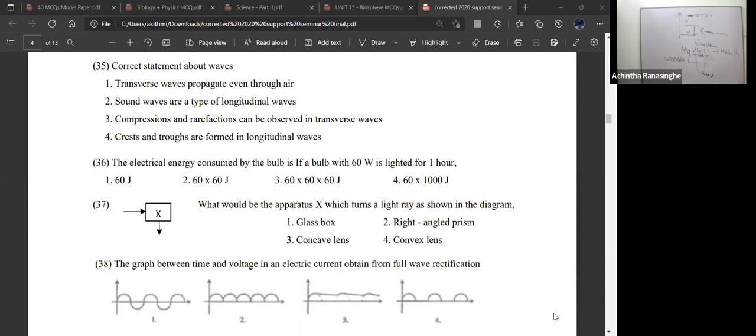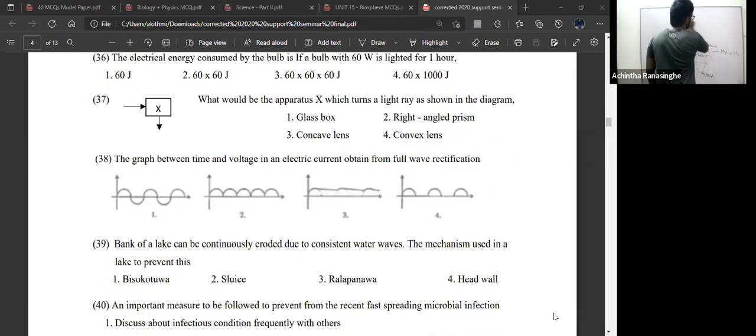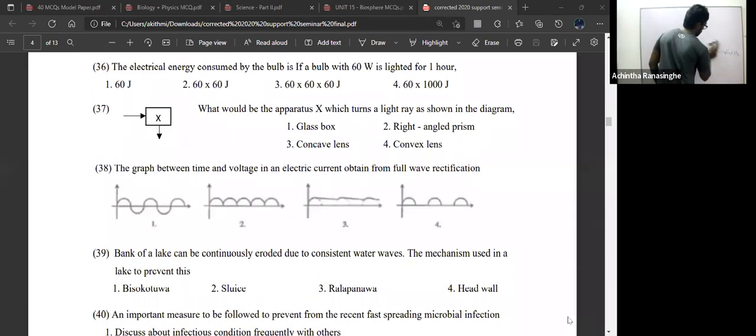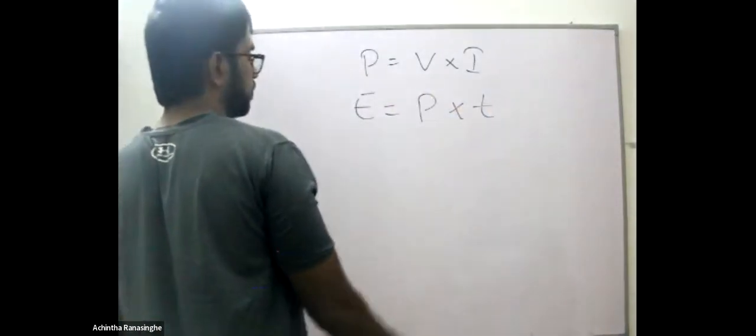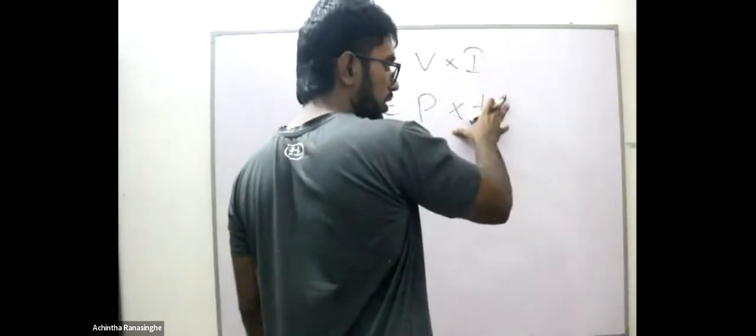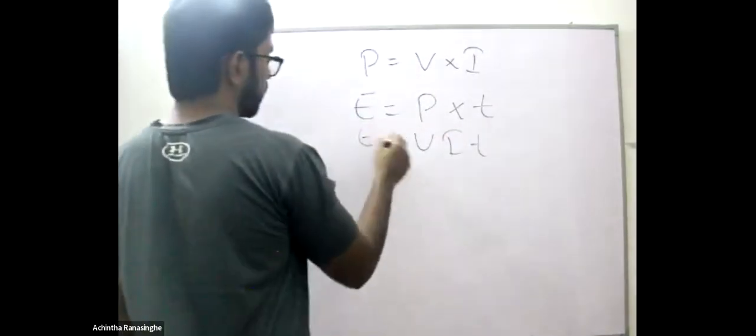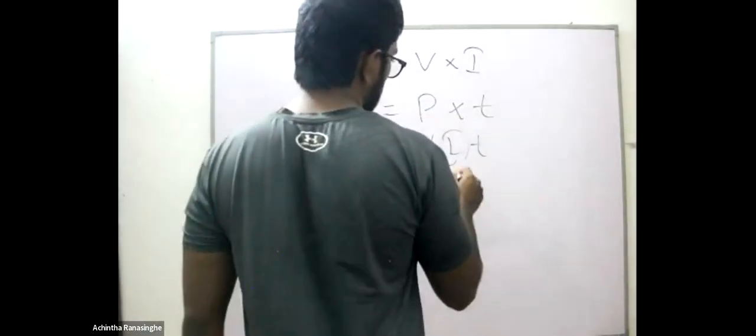The 36th one. The electrical energy consumed by a 60 watt bulb lighted for a given time. Power equals voltage into current, and energy equals power into time. When power is multiplied by the time, we can get the energy. We know the power here. What is the power? 60 watt. The time period is 1 hour.